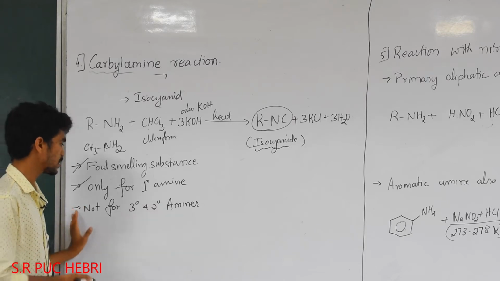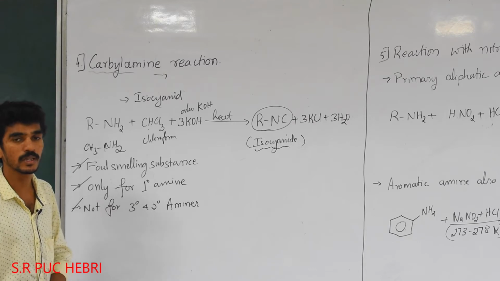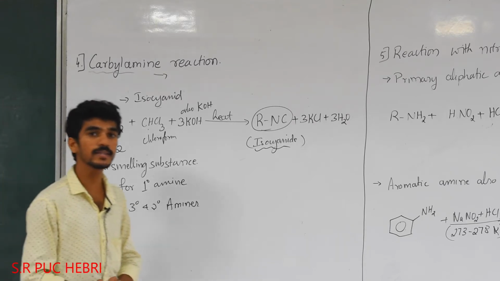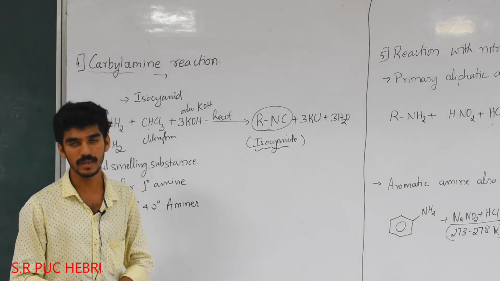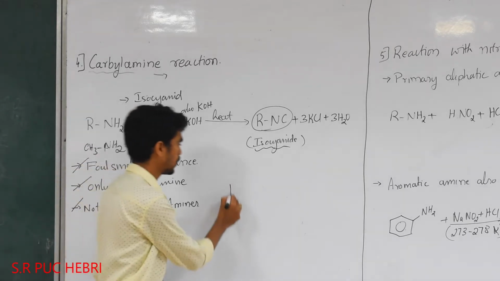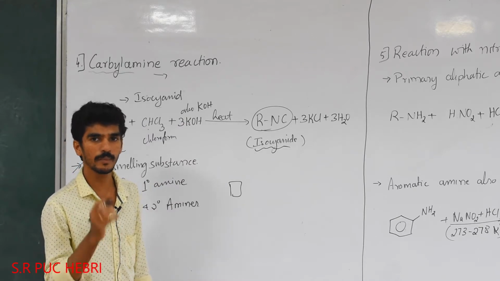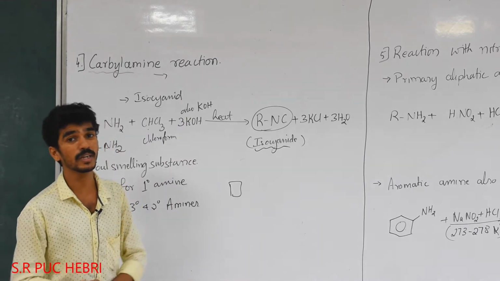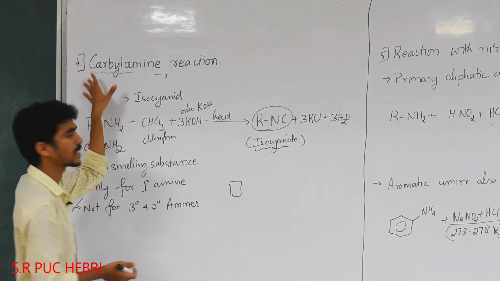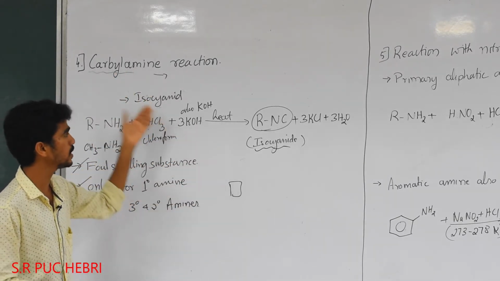So from these two concepts we can observe one thing. In an organic lab you do organic analysis. If you are given one compound and it is known to be an amine, to identify which kind of amine it is, you can go through this reaction. If chloroform and KOH are used, you can directly go for this reaction.